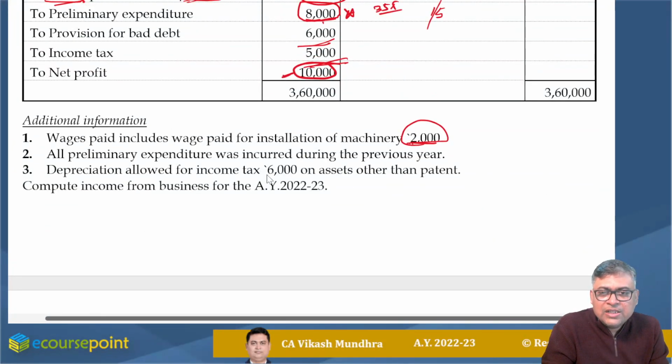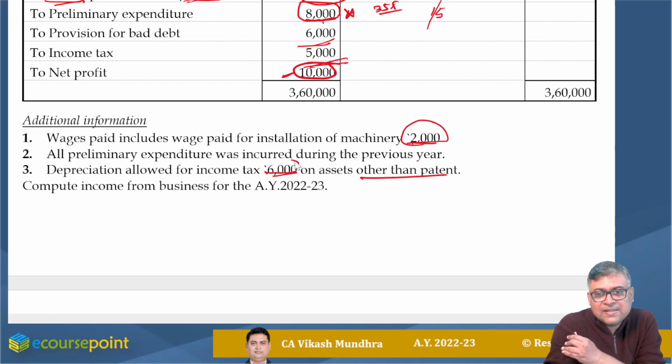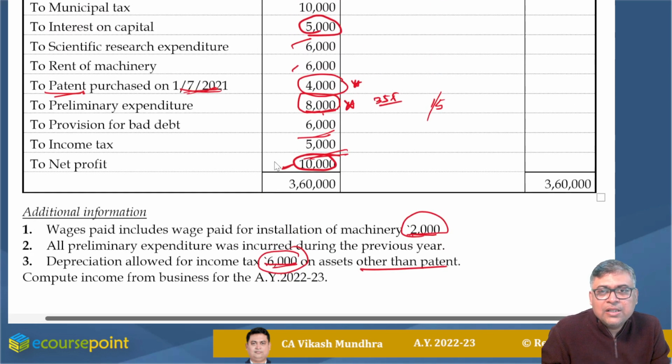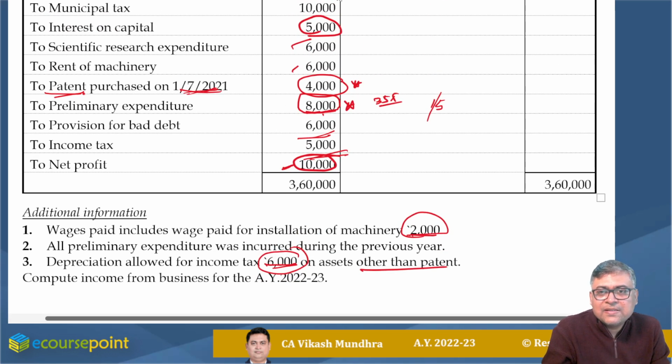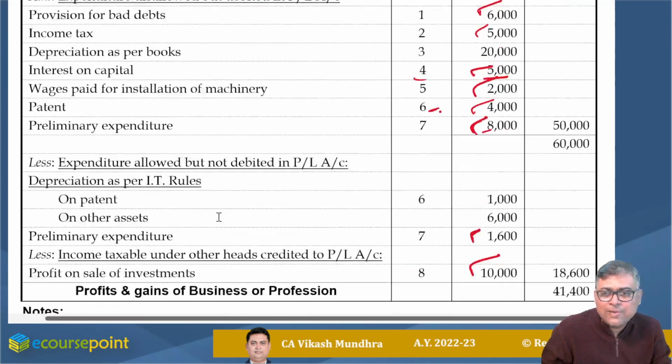Depreciation allowed for income tax is rupees 6,000 on assets other than patent. That means this 6,000 does not include depreciation on patent. However, in our PL statement, depreciation is debited by rupees 20,000. So the entire 20,000 we are required to add back.